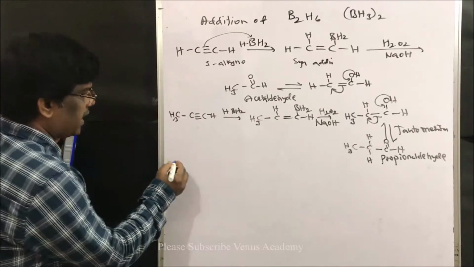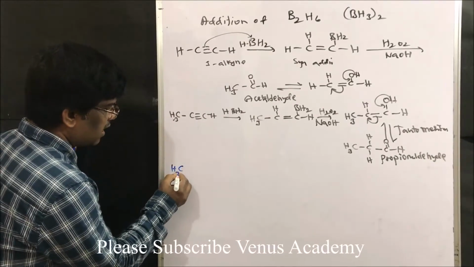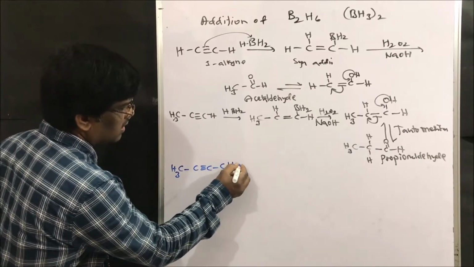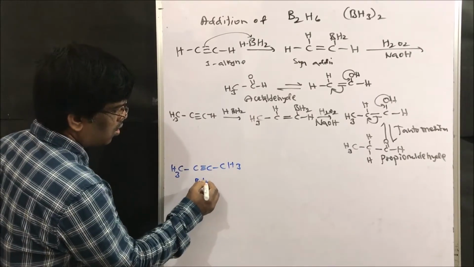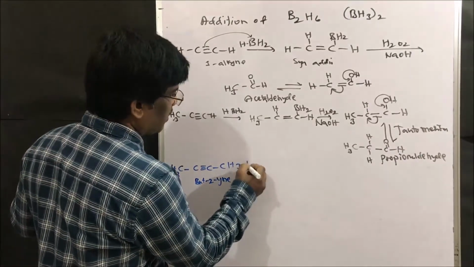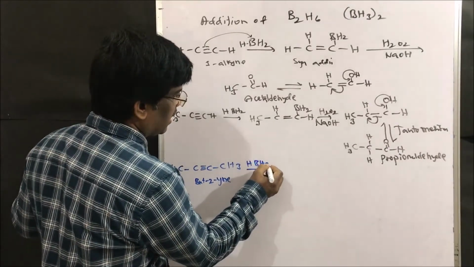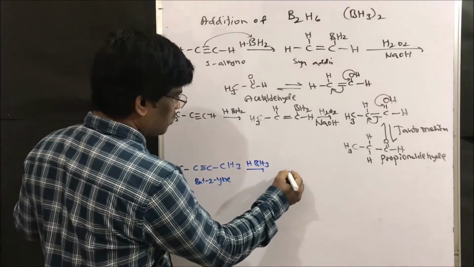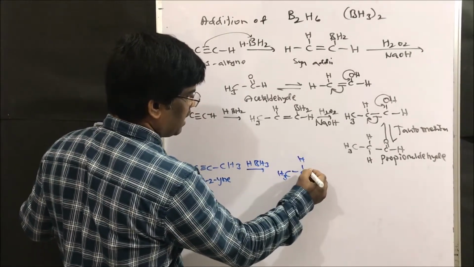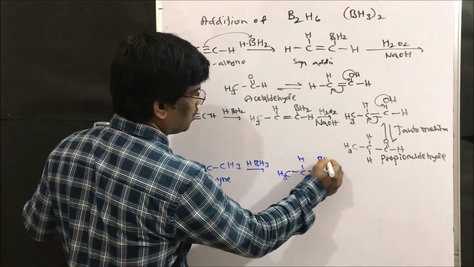For example, if I take butyne, CH3 C triple bond C CH3, and do the reaction with diborane, that is BH3, it adds to give CH3 C, hydrogen will be there, double bond CBH2.